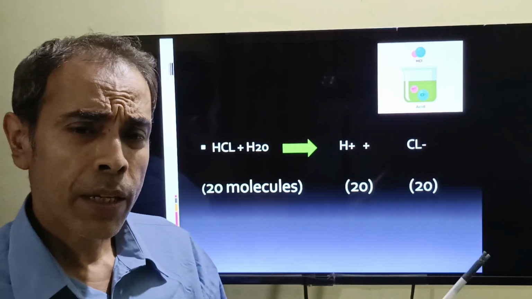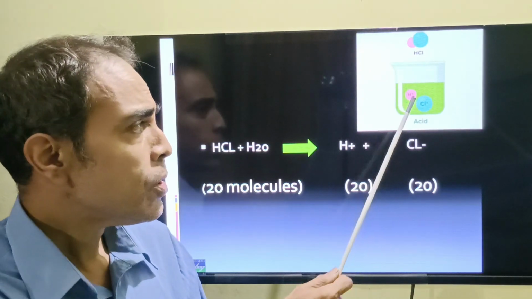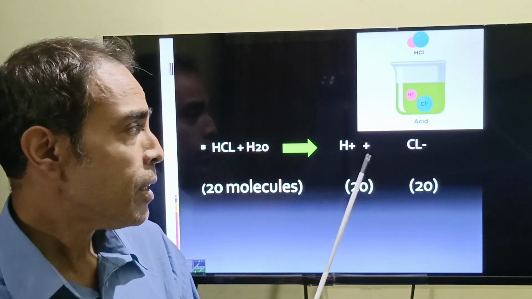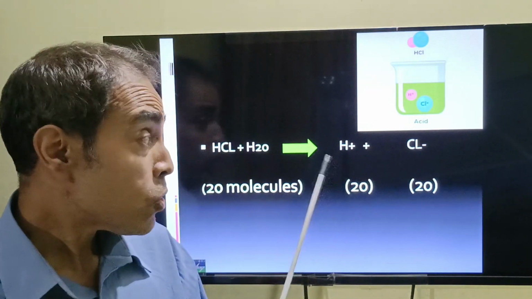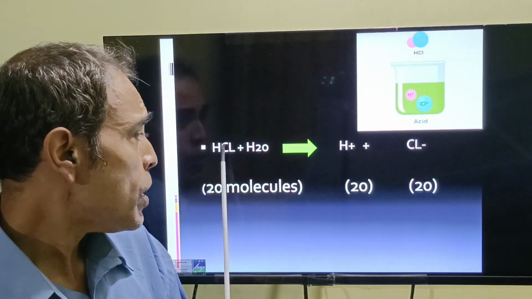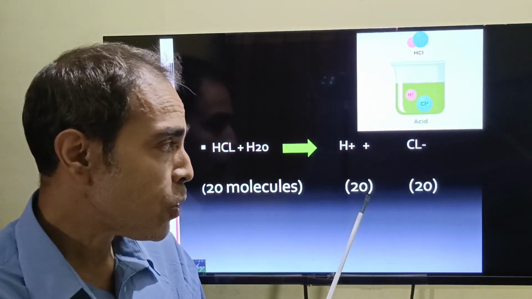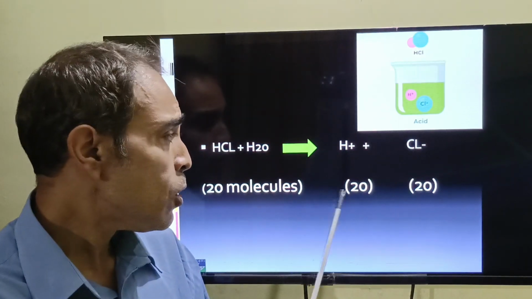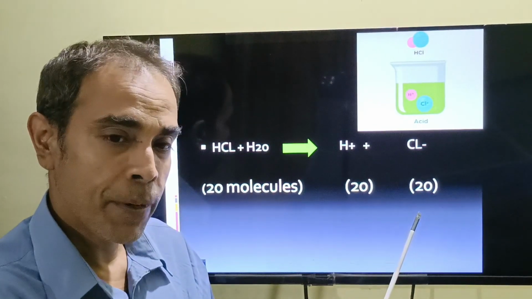Now let's get deeper into this concept. Look at hydrochloric acid. It dissociates into hydrogen and chloride. When hydrochloric acid mixes with water, it forms a hydrogen ion and a chloride ion. Now the question, why is it a strong acid? Suppose you give 20 molecules of hydrochloric acid, it will completely break down into 20 hydrogen ions and 20 chloride ions. It is not that there will be only 10 molecules of hydrogen ion or chloride. Completely it will break down.